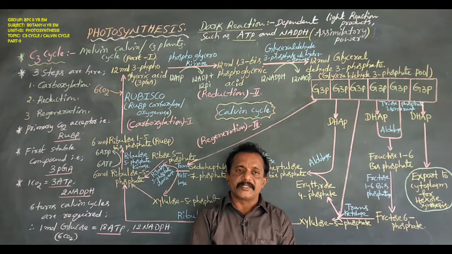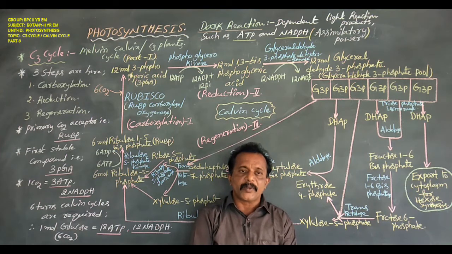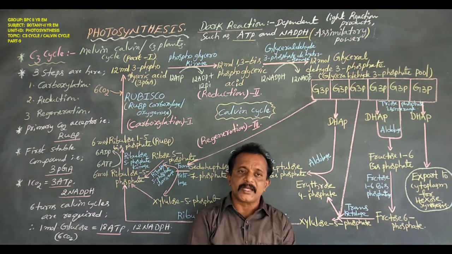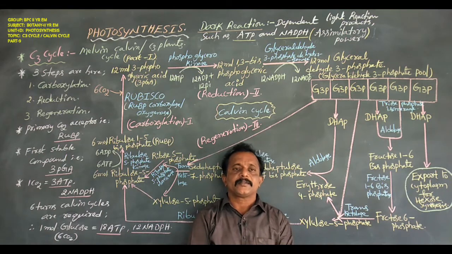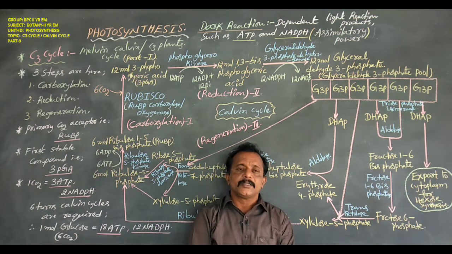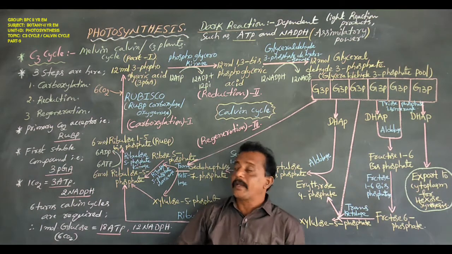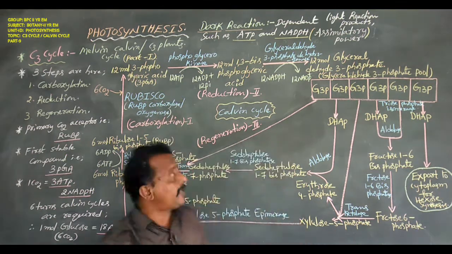C3 cycle means that in some plants the first product is a 3 carbon organic acid. Such plants are named C3 plants. In this C3 cycle, the first observer was Melvin Calvin, hence the name Melvin Calvin cycle.